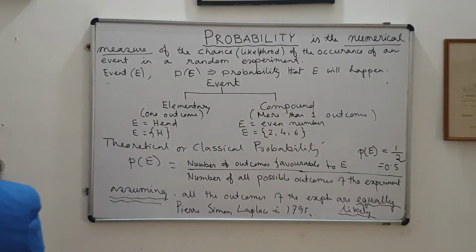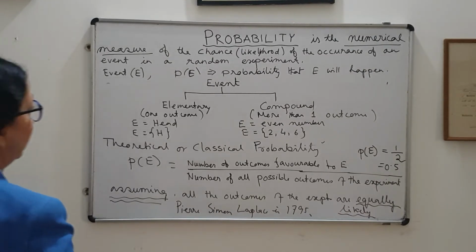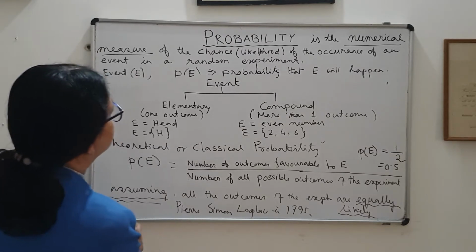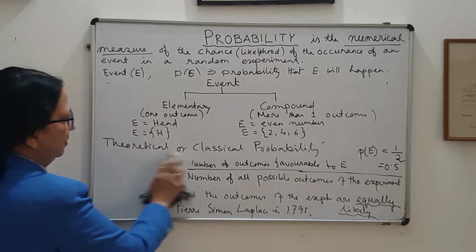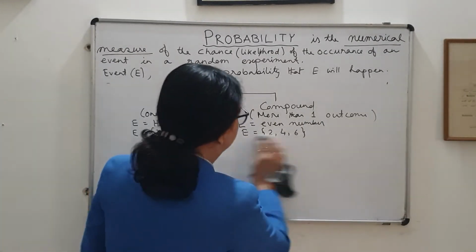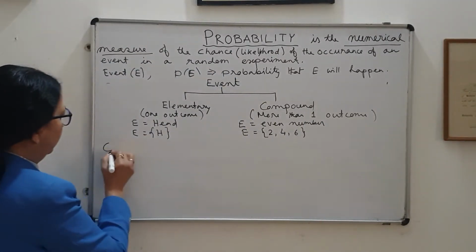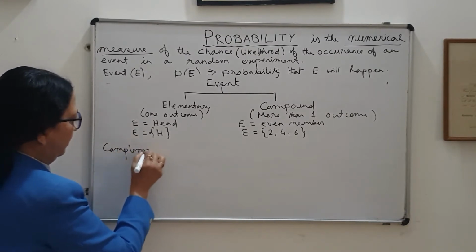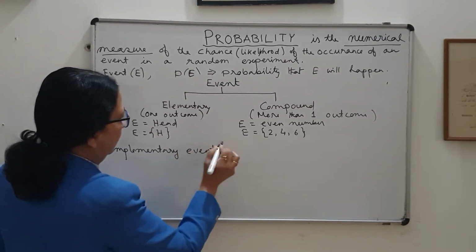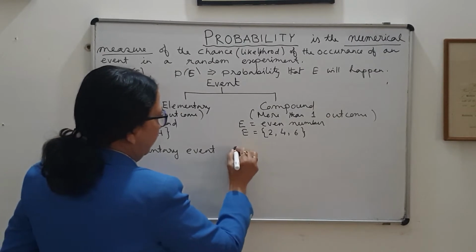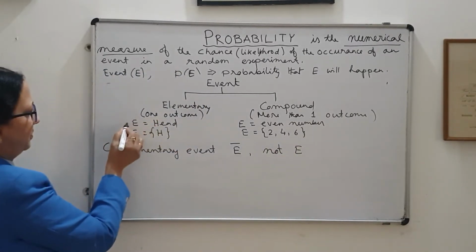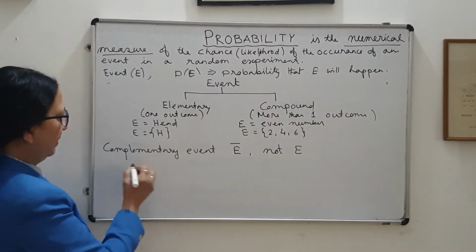Okay, complementary event also I should tell you. A complementary event is denoted by E bar, which means not E. Suppose I define E to be head, then what will be E bar?